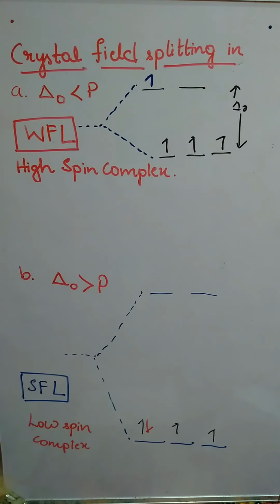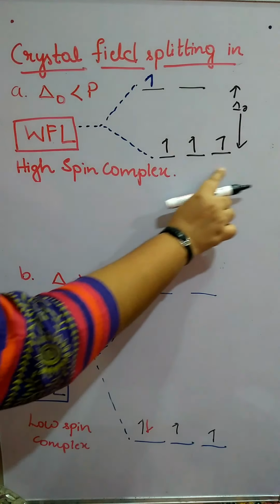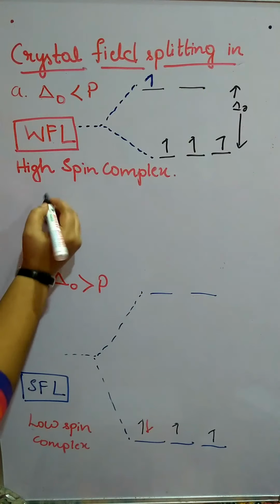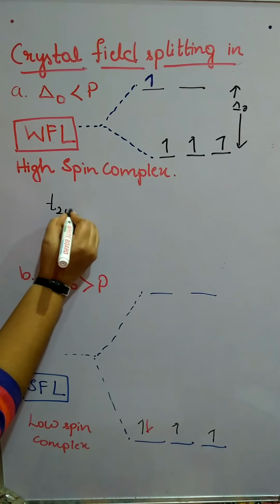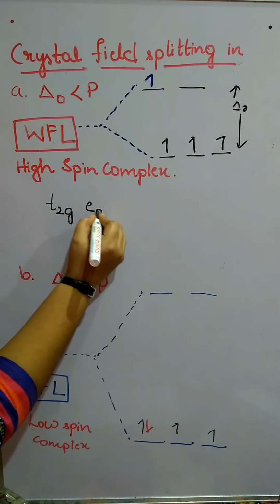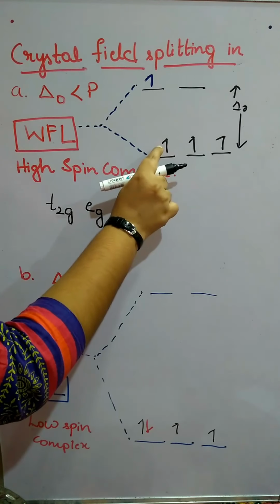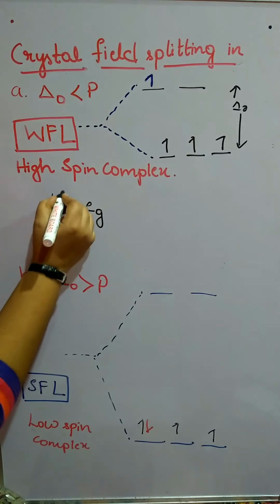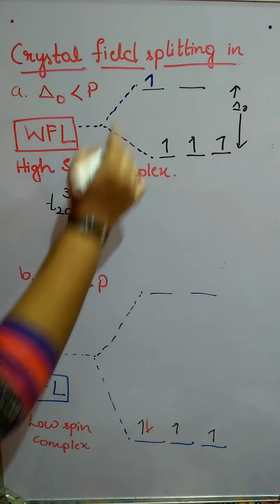And how to write the electronic configuration? This is the T2g set and this is the Eg set. T2g, how many electrons? 1, 2, 3, 3 electrons here, and here only 1 electron.